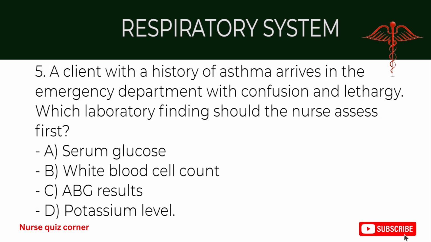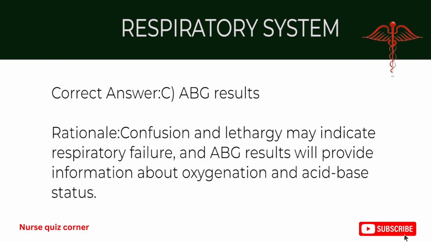5. A client with a history of asthma arrives in the emergency department with confusion and lethargy. Which laboratory finding should the nurse assess first? A. Serum glucose. B. White blood cell count. C. ABG results. D. Potassium level. Correct answer, C. ABG results. Rationale: confusion and lethargy may indicate respiratory failure, and ABG results will provide information about oxygenation and acid-base status.